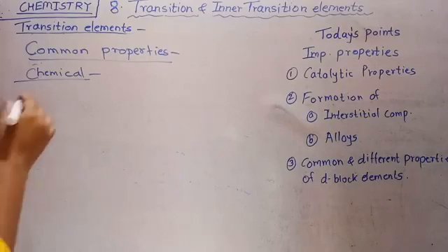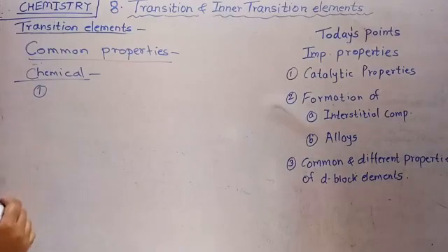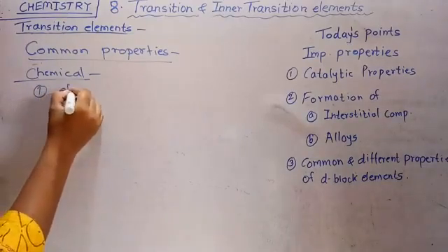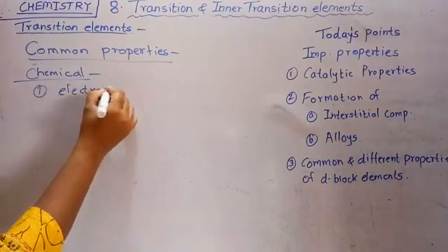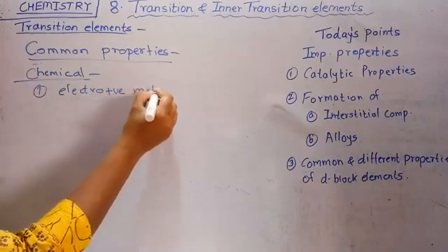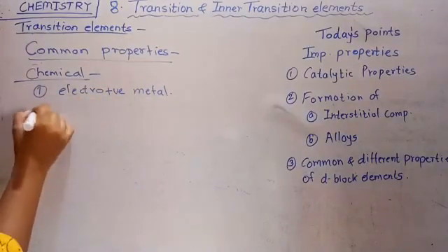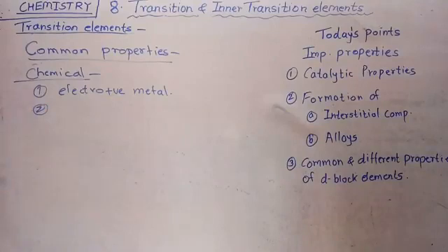The first chemical property: all d block elements are electropositive metals, but they are less electropositive as compared to the s block elements.